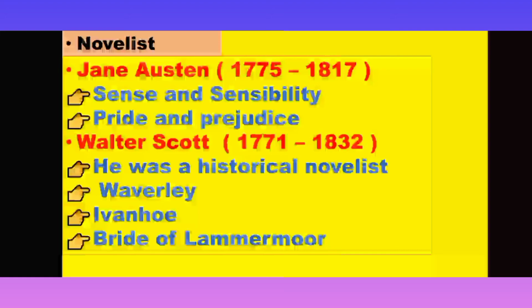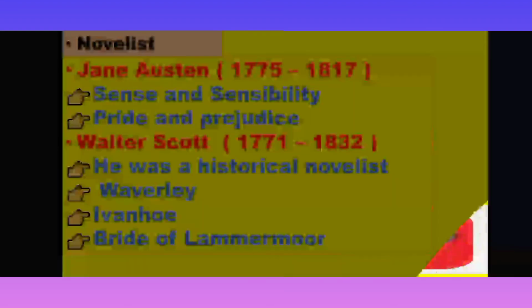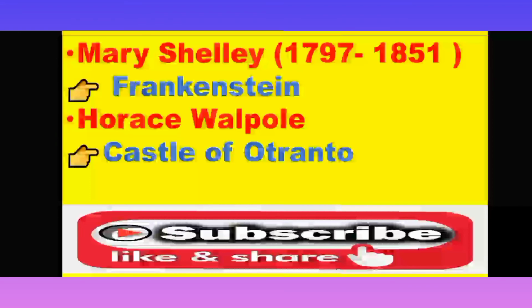Next we have Sir Walter Scott. Sir Walter Scott's lifespan was 1771 to 1832. He wrote only historical novels, so that is why he is known as the historical novelist. The most important works of Sir Walter Scott are Waverley, Ivanhoe, The Bride of Lammermoor, and The Heart of Midlothian. These are all works of Walter Scott.